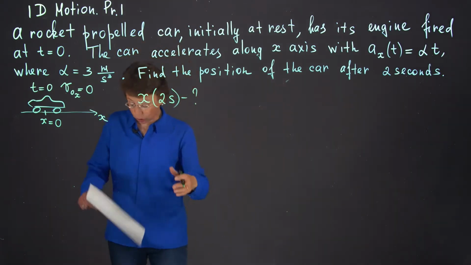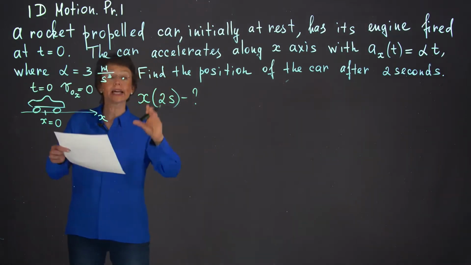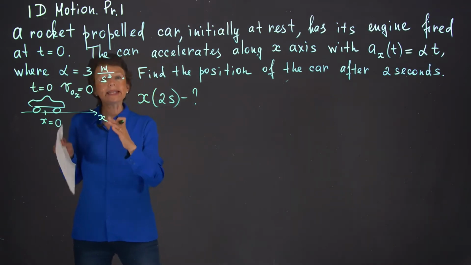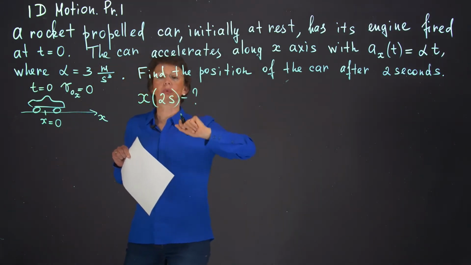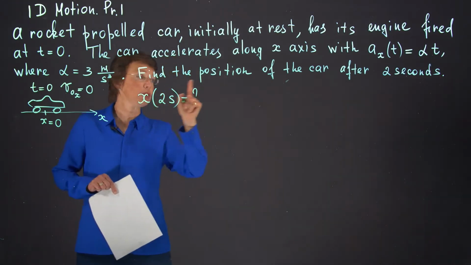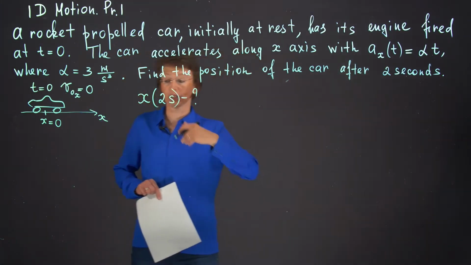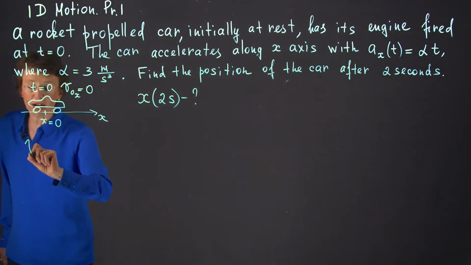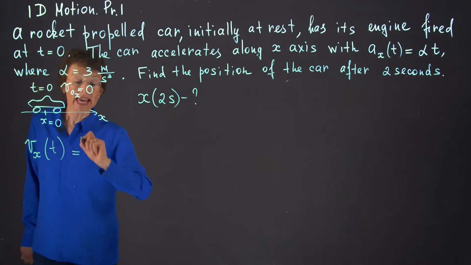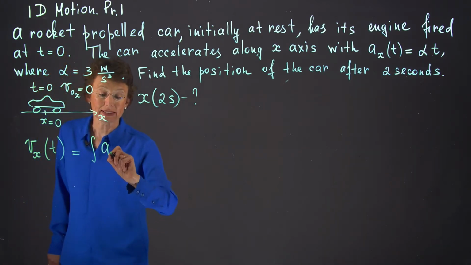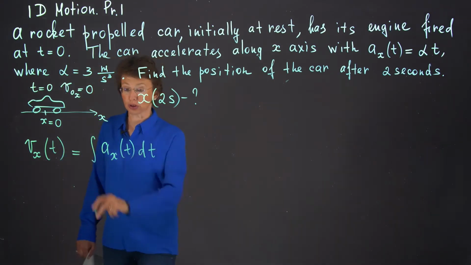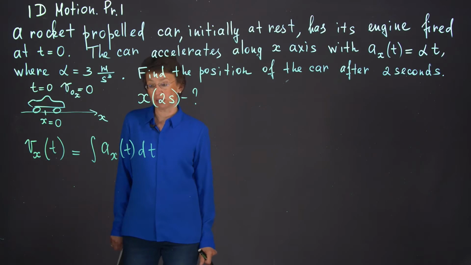Well, we wrote our formulas in the previous video, and I do hope that you have these formulas in front of you. So please keep them in front of you because we will be applying them. Do remember that if I know the acceleration of the object as a function of time, I can find its velocity. V sub x as a function of time is equal to the integral of ax of t dt. It follows from definition, and we did it in the previous video.